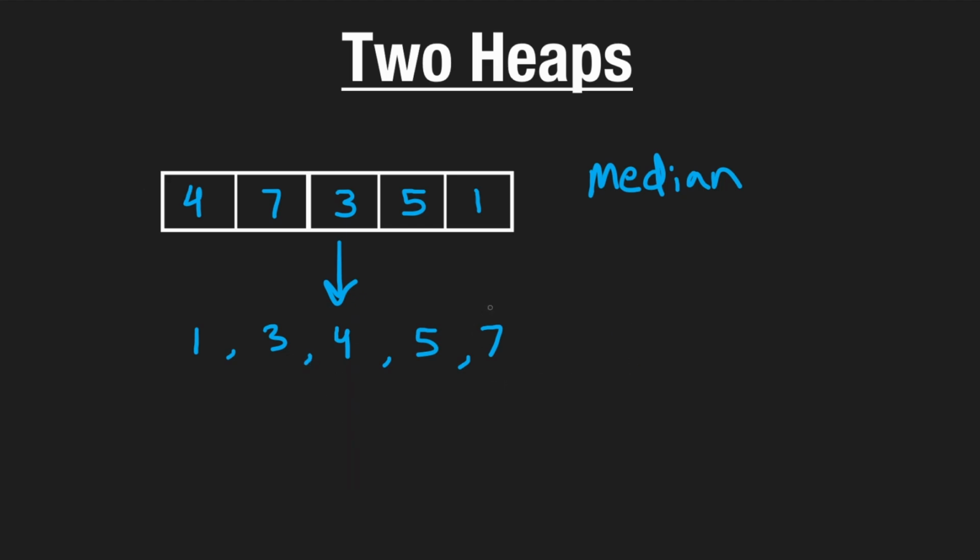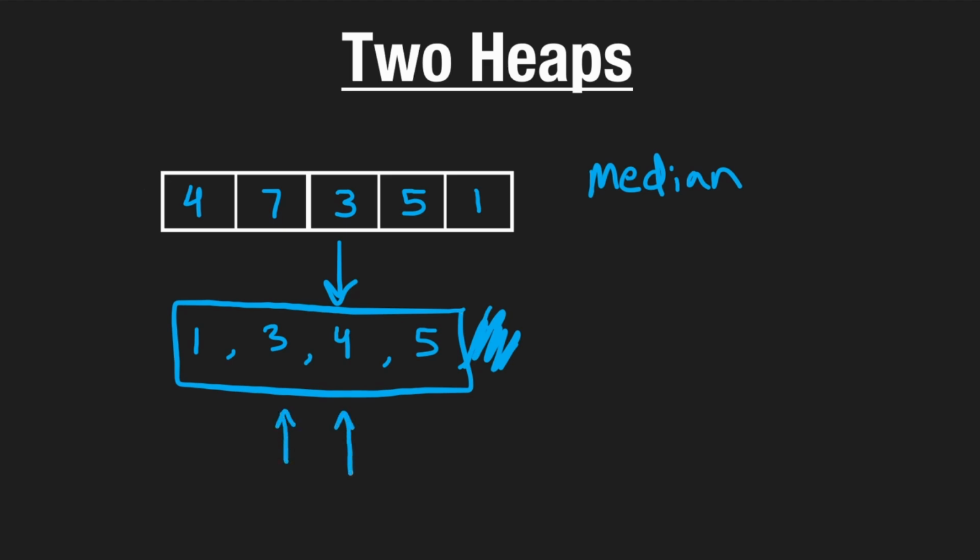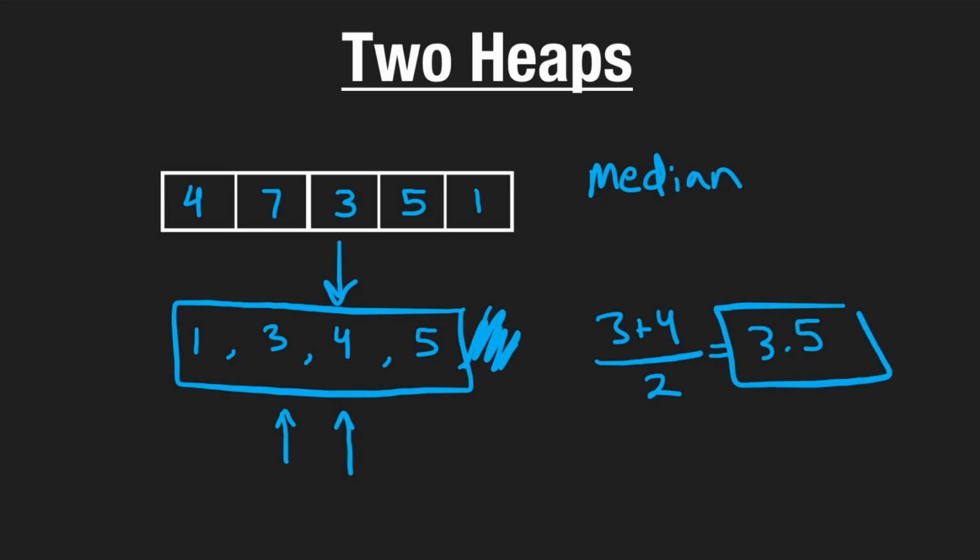But maybe if we had an even number of values, then our middle index would actually be 2 different indices. So these two, and then to calculate the median of an even set of numbers, since there isn't a middle value, we basically take the 2 middle values, in this case 3 plus 4, and then divide that by 2. So our median in this case would be a decimal 3.5.